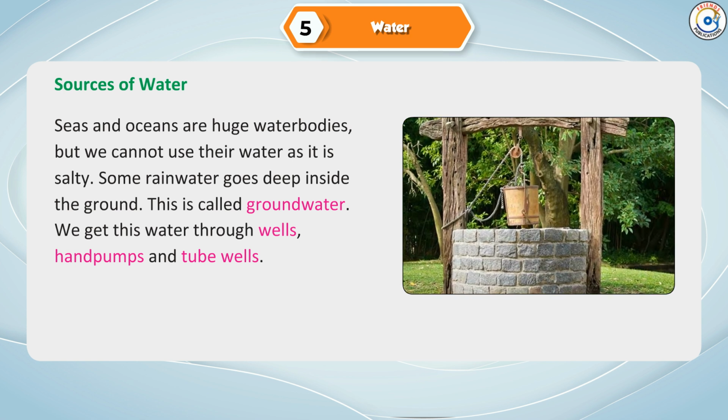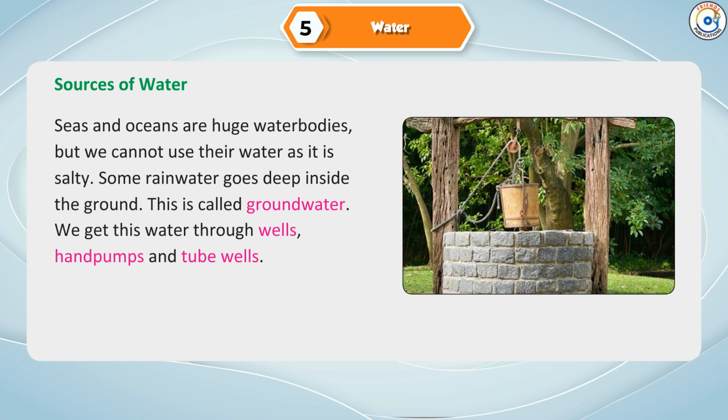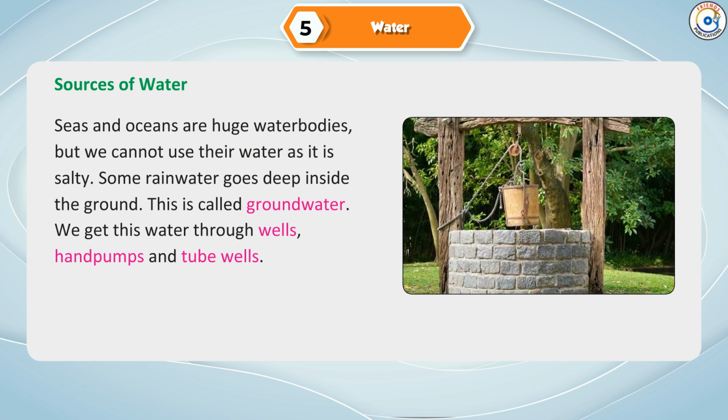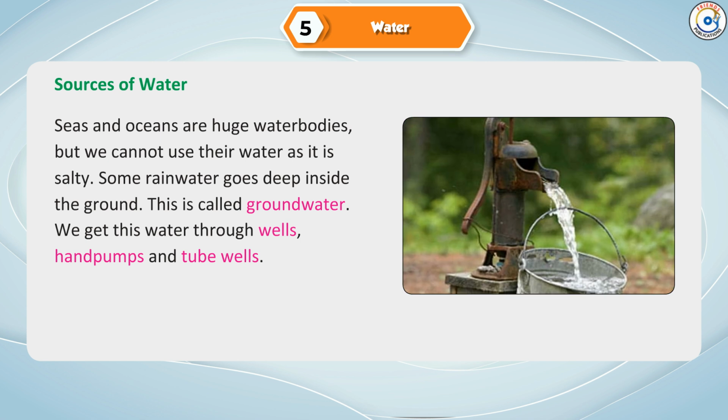Some rainwater goes deep inside the ground. This is called groundwater. We get this water through wells, hand pumps, and tube wells.